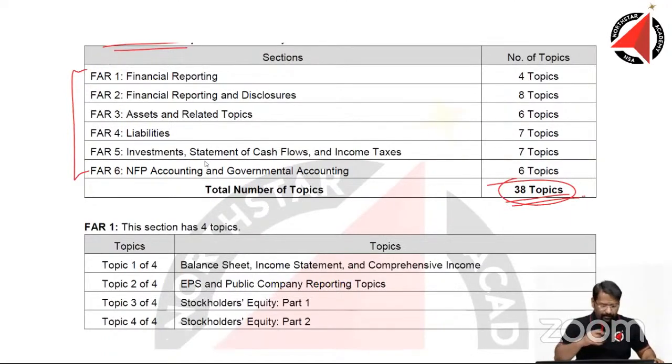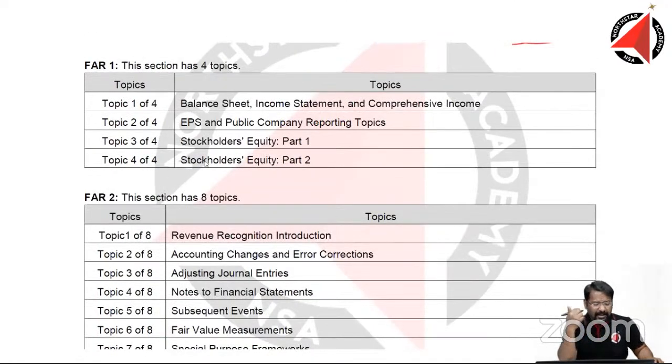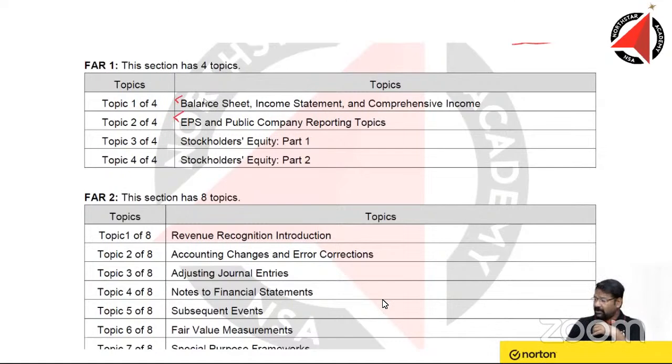All right. Now, if you look inside the topics, I'll also give you a comparison of both. If you look at the first one, FAR 1: balance sheet, income statement, and comprehensive income. Was it covered in the old syllabus? The answer is yes. It was very much covered in the old syllabus as well, but differently. EPS, public company reporting topics. So public company reporting, EPS, this is a very simple topic. I don't think there is anything to be really worried about in this topic.